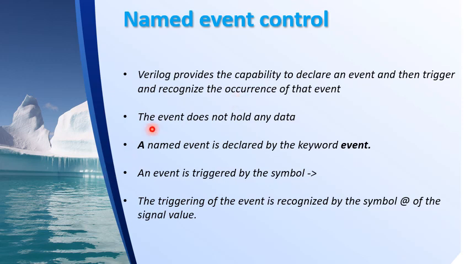The event actually does not hold any data. A named event is declared by the keyword event, and an event is triggered by the symbol arrow, dash and arrow. The triggering of the event is recognized by the symbol @ on the signal value. I think this is better explained with an example.